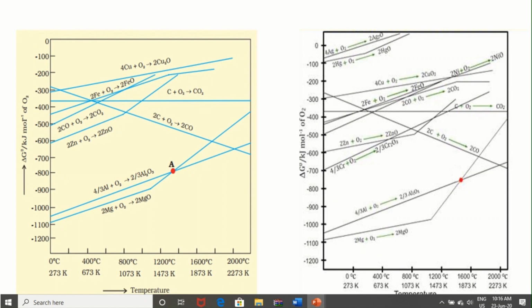So it is very easy to see that copper is easily reduced from its copper oxide by carbon by any reaction. Carbon will convert into CO, or CO will convert into CO2. Whatever our reaction, copper is easily reduced from its oxide.